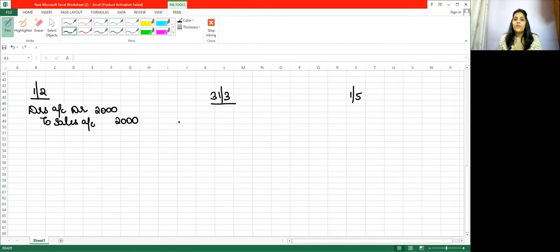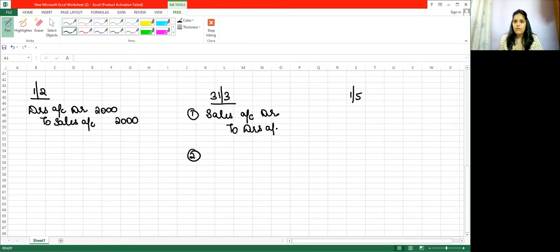In that case, you will pass two entries. Okay, what are they? First entry. Now, for the year, I have already passed the sale, but has the sale been approved? No. So at the year end, to give a true and fair view, we will reverse the entry. That is sale account debit to debtors account. Okay, so this will be 2000. And second, so my sale has been reversed, effect nullified.